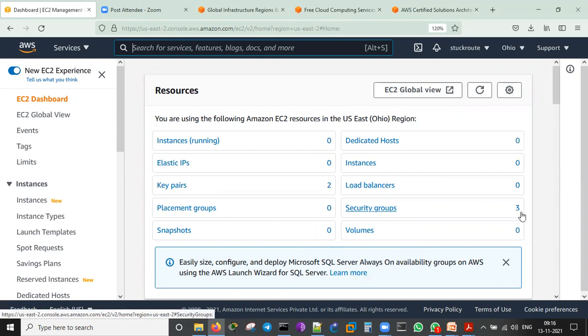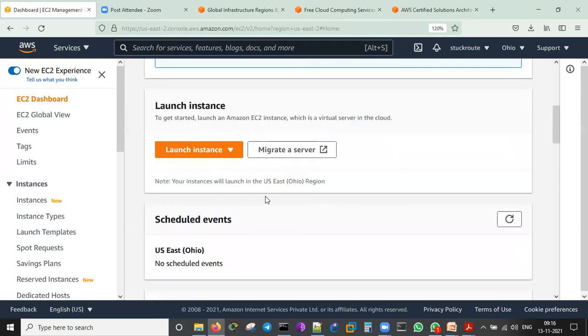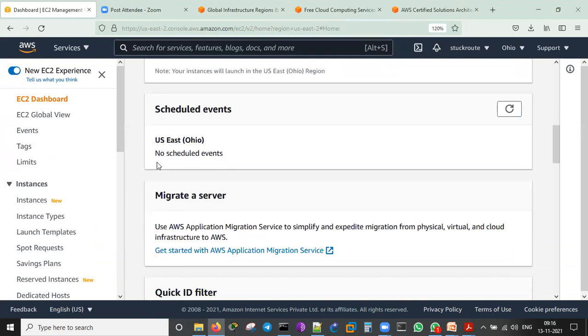Security groups we can create. Through the security group, we will allow the people to log in. SSH, RDP, pinging, HTTP, HTTPS, like the port opening, which we can do through the security group. Currently, I am on this US East Ohio region. That's what it's been showing here also. So I can launch the instance from here. There are no scheduled events as such in this data center currently.